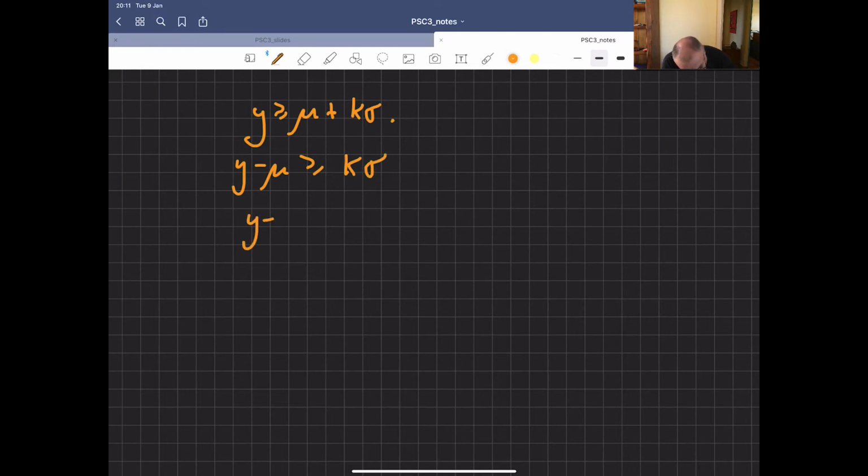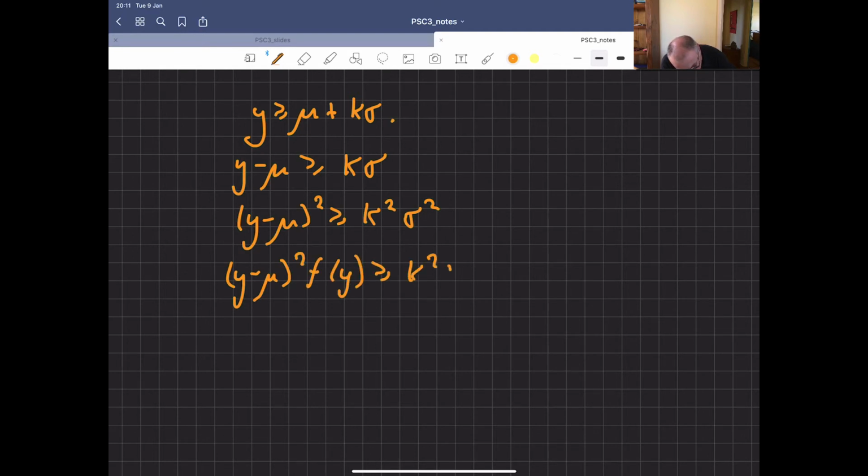If we square it, we get (y minus mu) squared is greater than or equal to k squared sigma squared. And I'm going to write this as (y minus mu) squared f of y is greater than or equal to k squared sigma squared f of y. Why? Because I've just multiplied both sides by a PDF, and a PDF is 0 or greater. So you're not going to change the inequality.